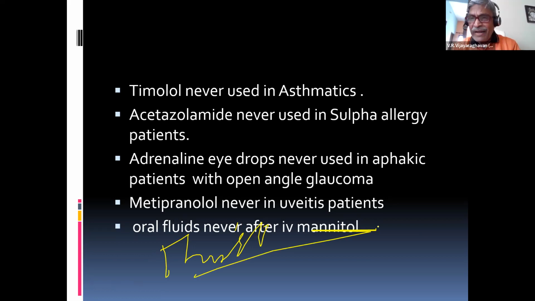The reason is that when I give mannitol, the water can enter your blood circulation. The osmotic pressure is decreased by your water, so the desired effect on the vitreous cannot take place. That means the vitreous cannot shrink. That's why the water nullifies the effect of your mannitol. That's why water, oral fluids, whatever is taken orally, no, never after IV mannitol.